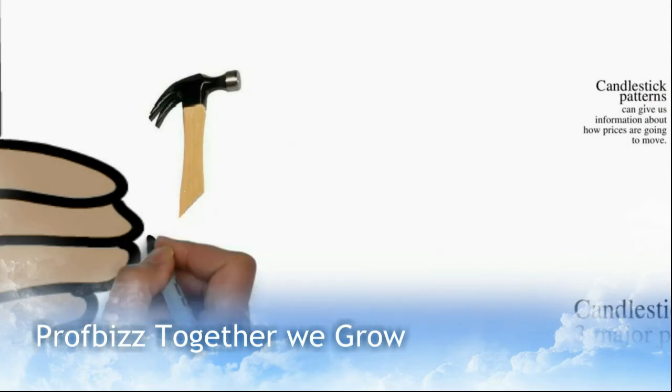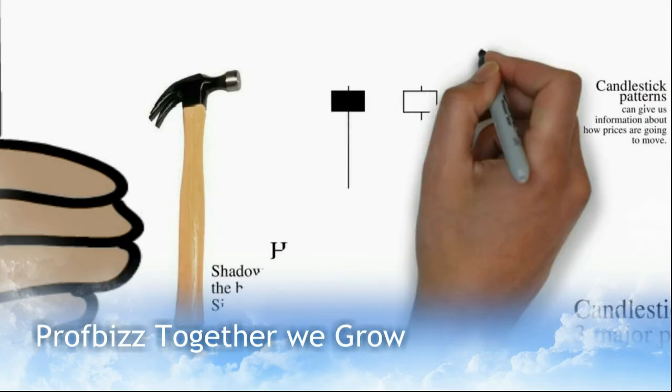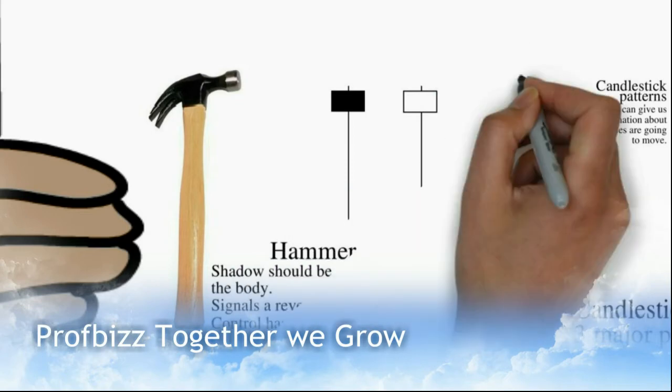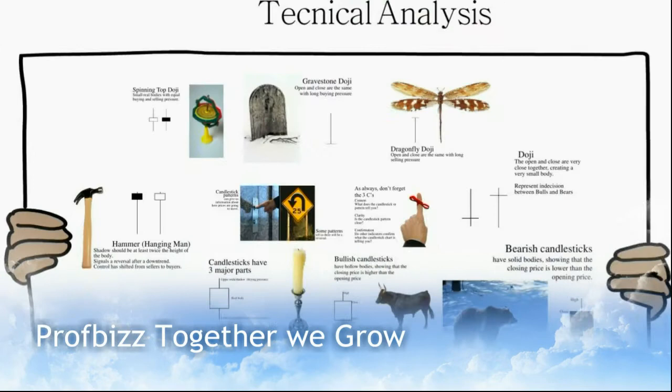Hammer, hanging man. The shadow should be at least twice the height of the body. Signals a reversal after a downtrend. Control has shifted from seller to buyer.